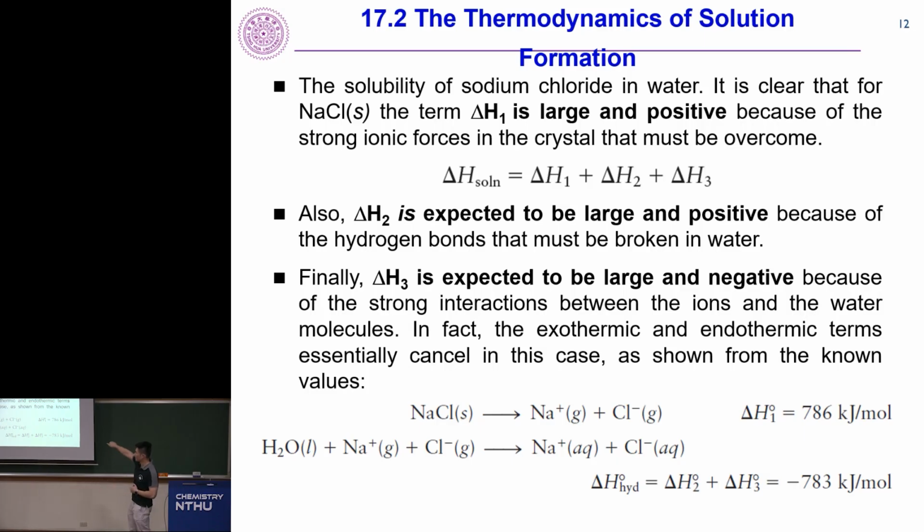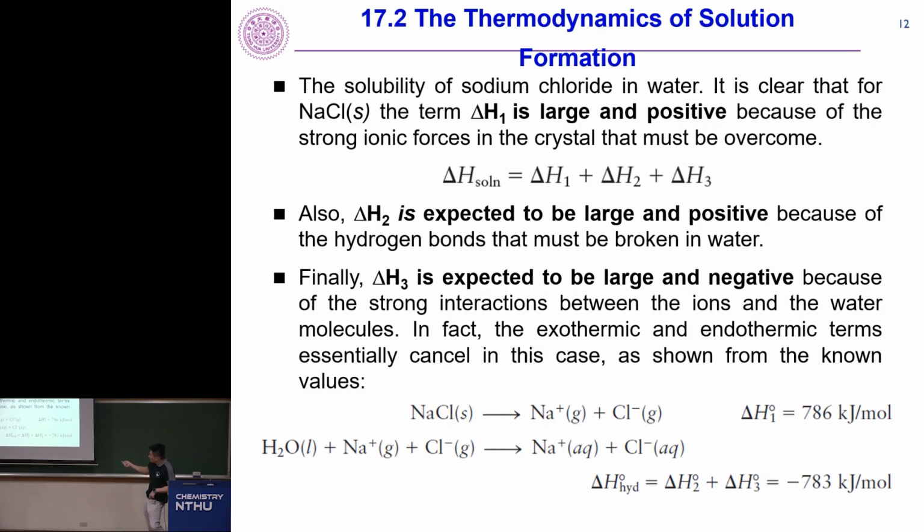Okay, now let's take an example that we just saw, right? So we break sodium chloride into corresponding ions. It's gas phase. Why gas phase? Because right now it behaves like a single ion, right? Break apart, behave like a single ion. This is delta H1, at 786 kilojoule per mole.